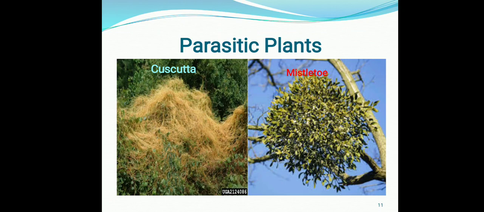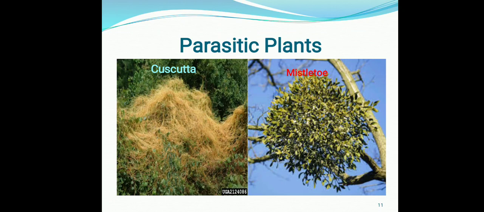Cuscuta is also known as dodder or amarbel. Since it is a yellowish structure, it doesn't contain any chlorophyll, which means it is not capable of performing the photosynthesis process. Hence, for their food requirements, they are dependent on their host plant.